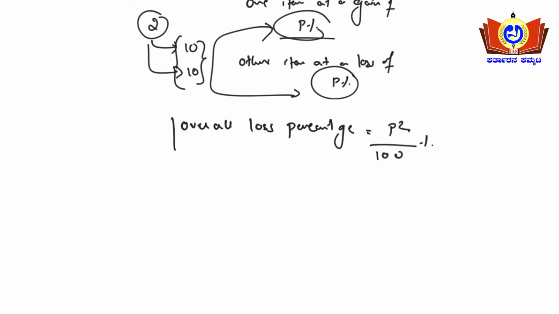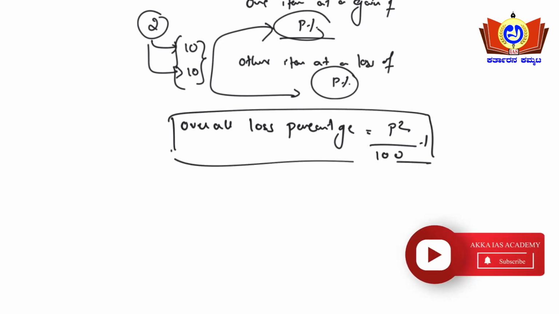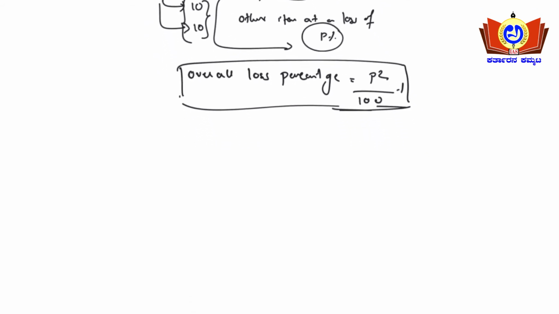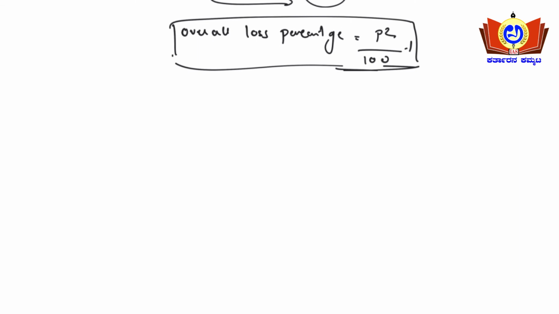This formula will come in handy when the question type has two commodities, where commodity A is sold at 10% profit and commodity B is sold at 10% loss. Then the overall loss percentage will be P square upon 100. I can discuss how you arrive at P square upon 100, but there is a time constraint, so try to remember this formula, and you can directly apply it to these kinds of questions.